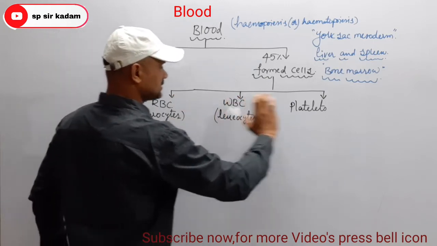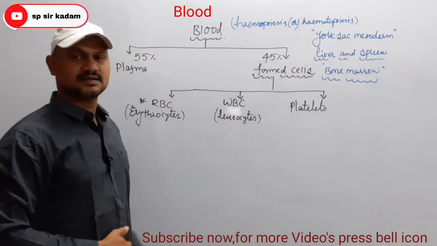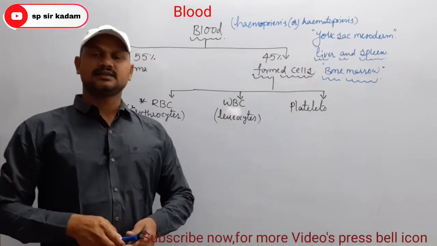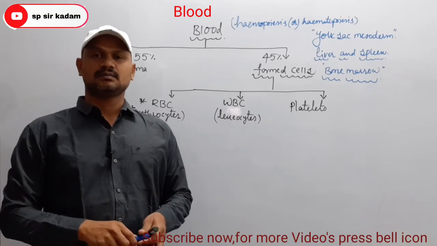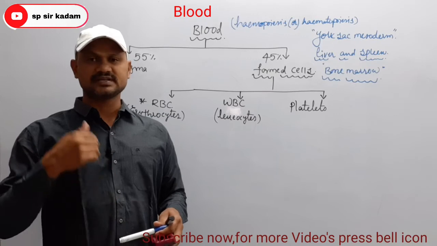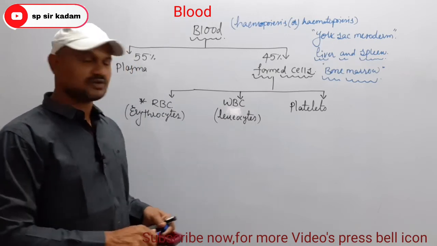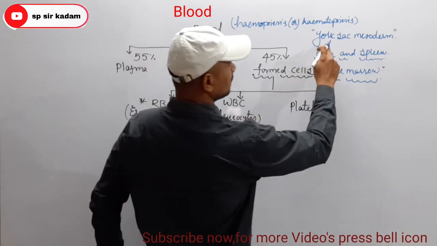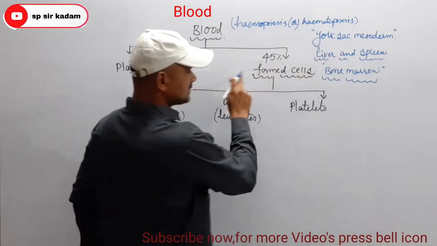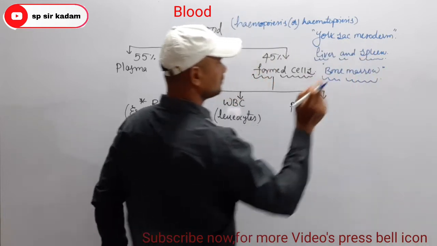Once again, the formation of blood cells is known as hemopoiesis or hematopoiesis, and these blood cells are formed from different organs in different stages of development. In the earliest stages of embryogenesis, blood cells are formed from the yolk sac mesoderm.